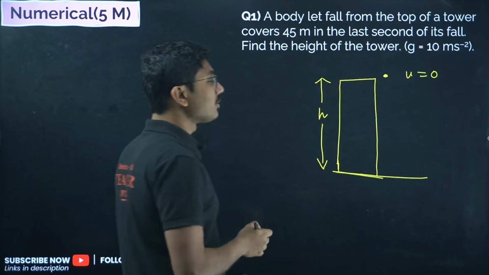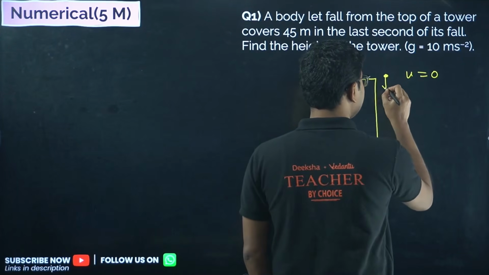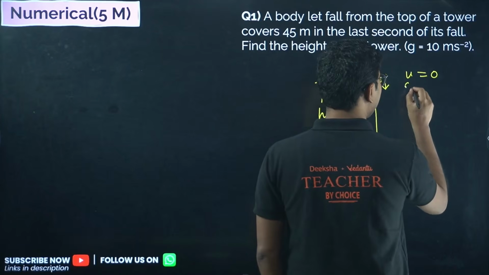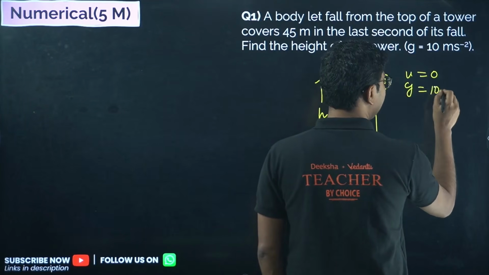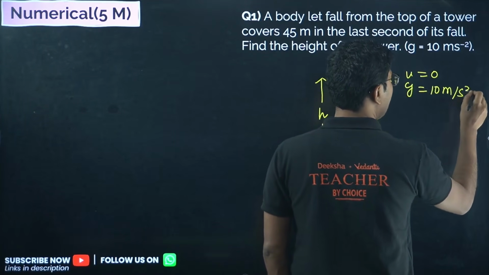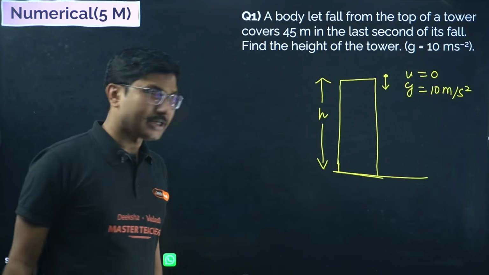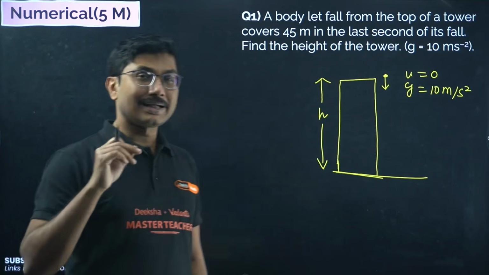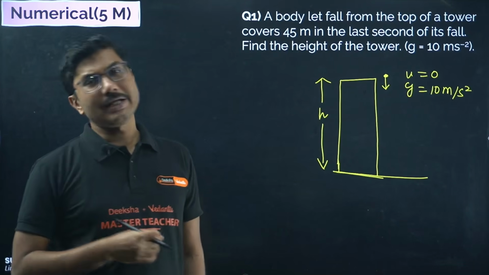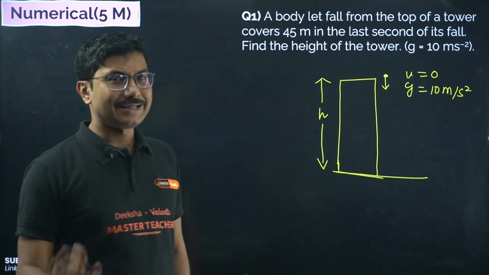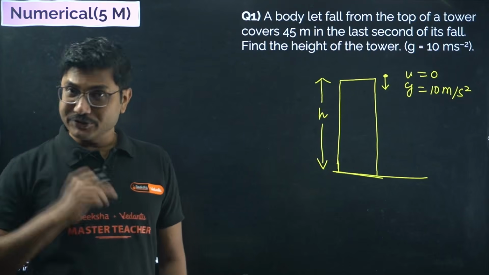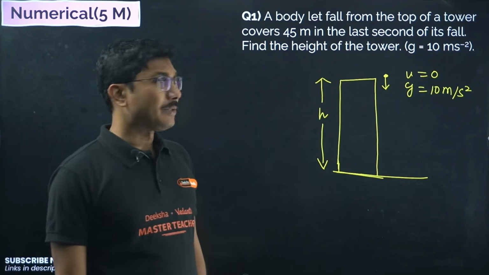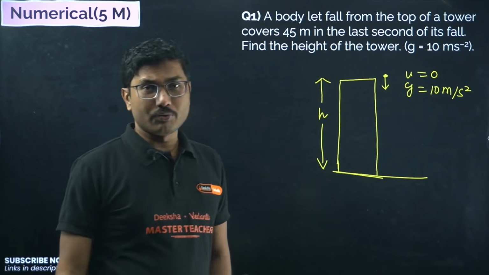Then why is it falling? It is falling because of gravitational acceleration, which is given by g, and g is 10 meter per second square. It is given in the question. Generally, if it is not mentioned, we will take g equal to 10 meter per second square only. Unless it is mentioned in the question to take 9.8, you should take 9.8. Otherwise, take g equal to 10 meter per second square. You have to mention that in the answer. So g is equal to 10 meter per second square, and you are allowing the ball to fall from the top.